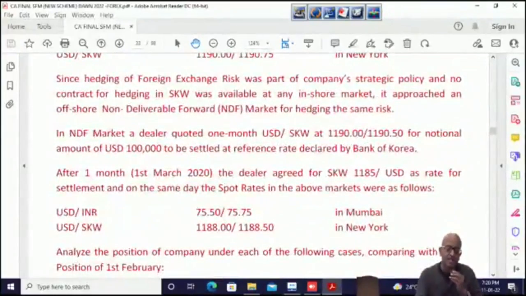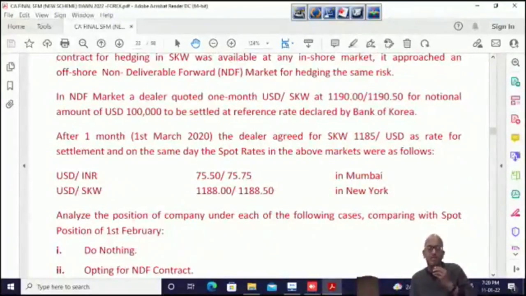In the NDF market, a dealer quoted the 1 month SKW per dollar rate at 1190/1190.5. So we have to buy SKW, but the base currency is dollar. This is a googly going on. The base currency is dollar, which means SKW has to be bought, which means US dollar has to be sold. So which rate is relevant over here, 1190 or 1190.5?